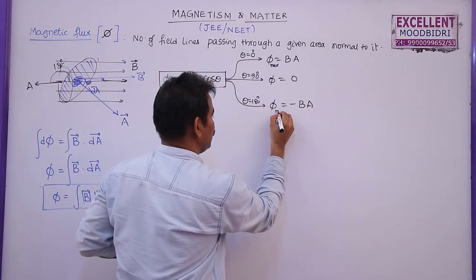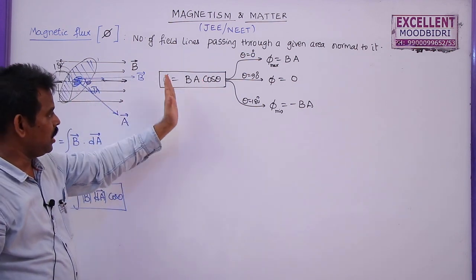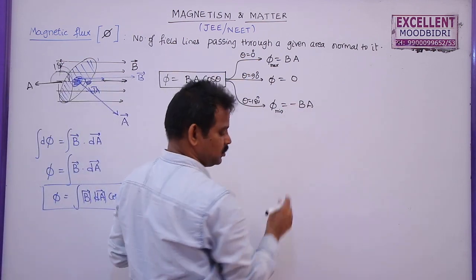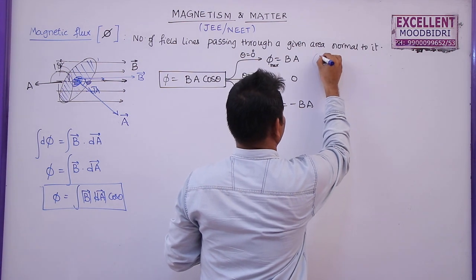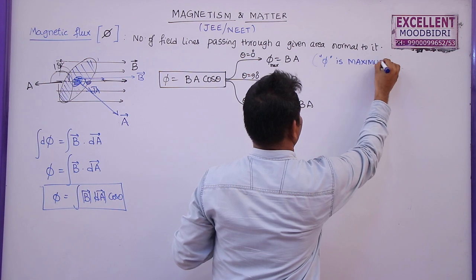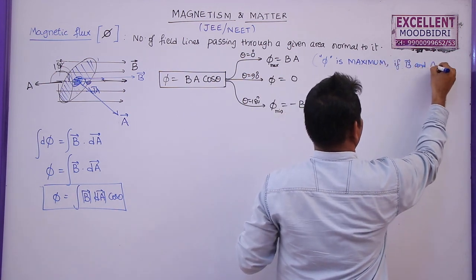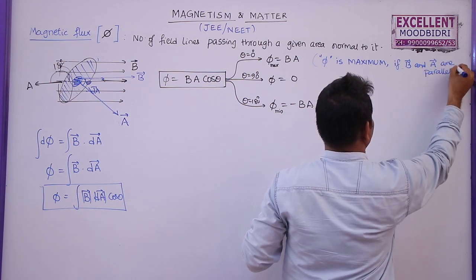So this is the minimum flux. So when is the flux maximum? If the area vector and the magnetic field vector are parallel to each other, flux is maximum. So here I am going to write: flux is maximum if B bar and A bar are parallel to each other.